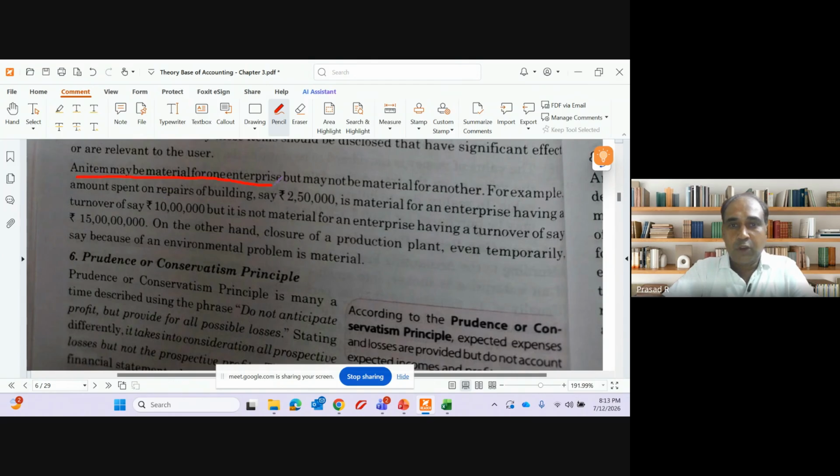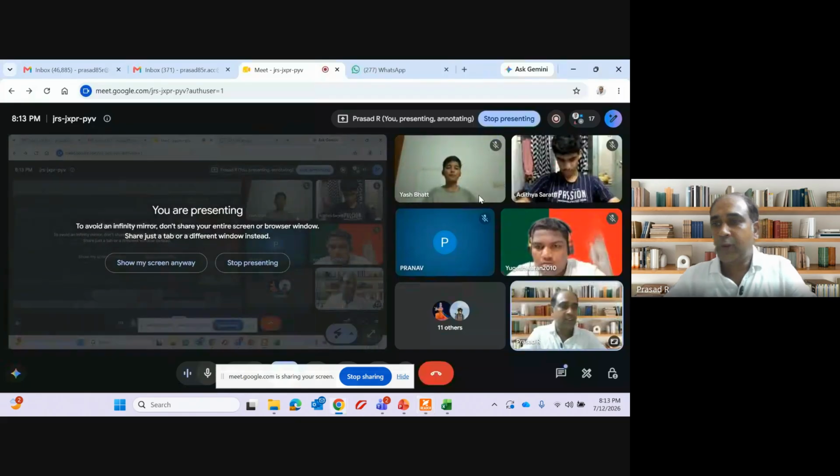An item may be material for one enterprise, but may not be material for another. This is what I was discussing. 10,000 rupees, immaterial for Infosys, material for another person. Clear?